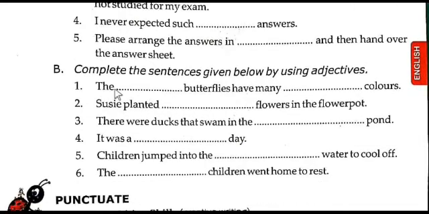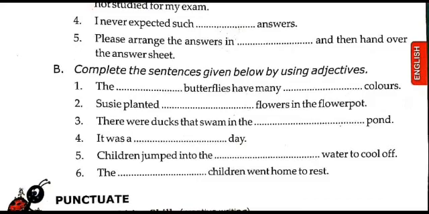Let us go to the next one, that is B1. Complete the sentences given below by using adjectives. Here the first one: the dash butterflies have many dash colors.